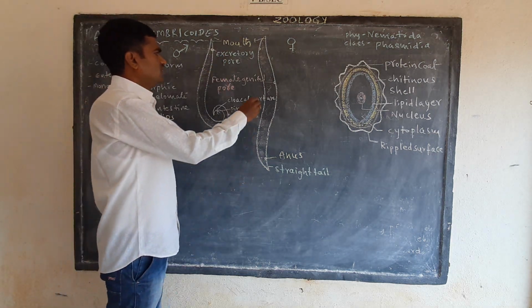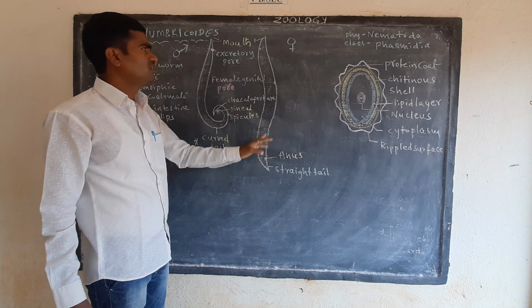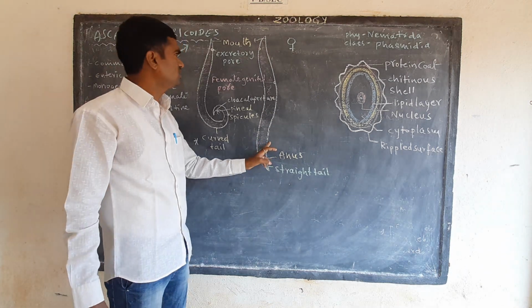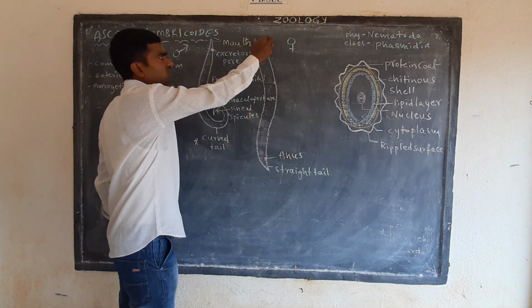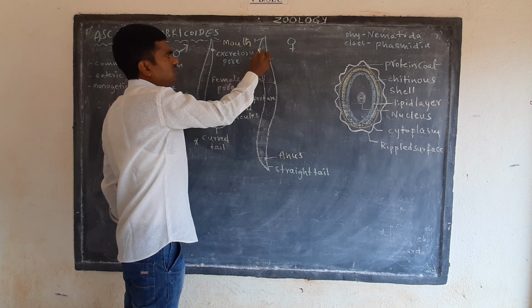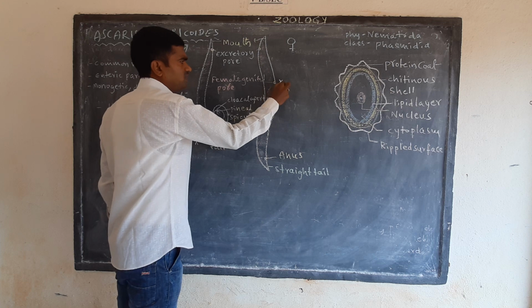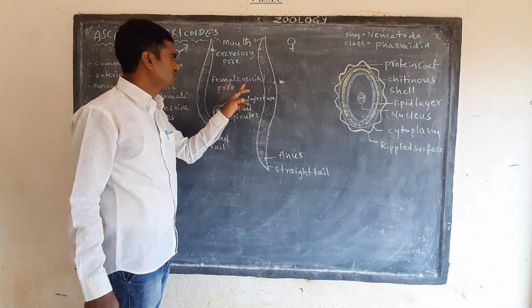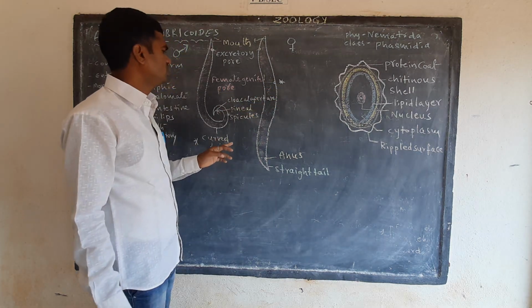This is about the male. Next is the female. Females are larger than the males. The female also contains a mouth. Below the mouth is the respiratory pore. The important point in the female is that the female genital pore is present.